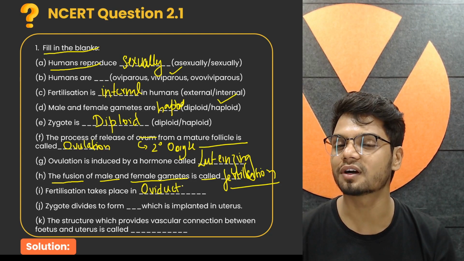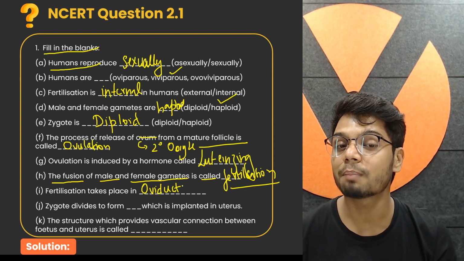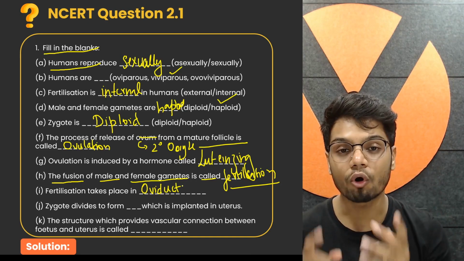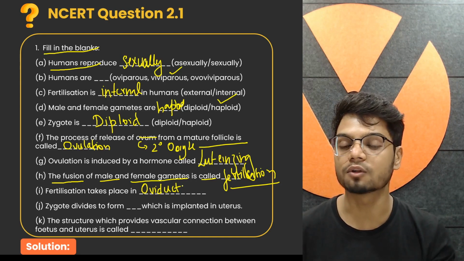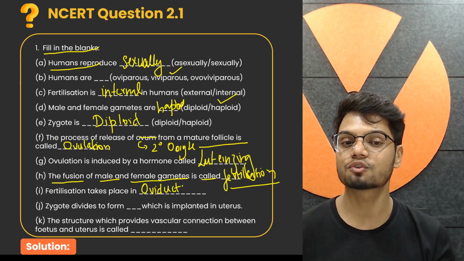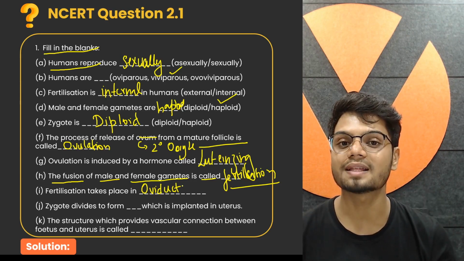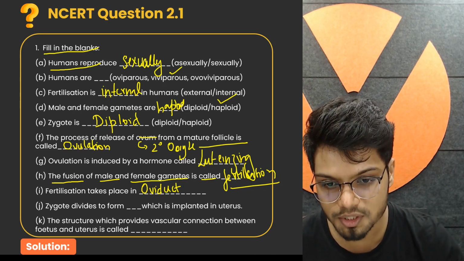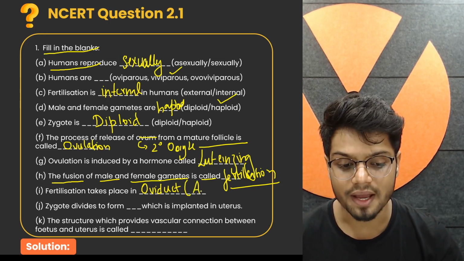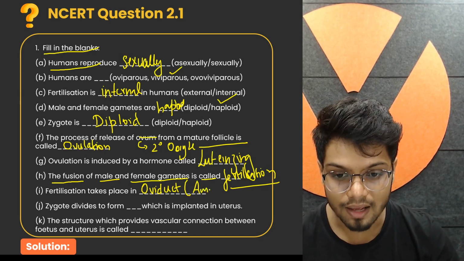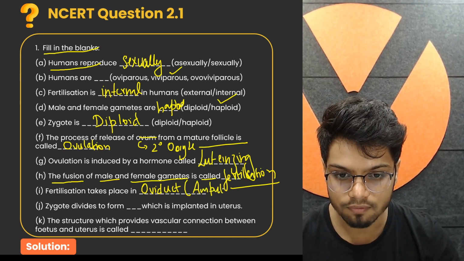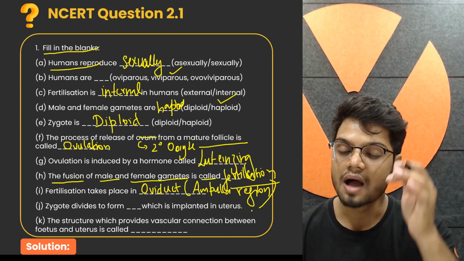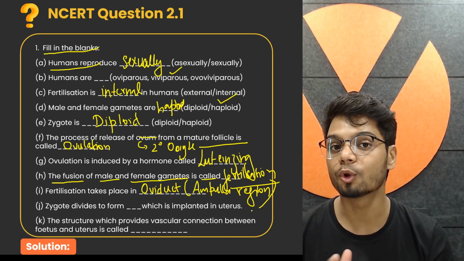But where exactly in the oviduct? Which exact part of your fallopian tube? We know the fallopian tube is divided into 3 different parts. According to your new NCERT, the one published 5 years back, the fertilization takes place in the ampulla region of your fallopian tube. The previous NCERT which I studied from, probably 8 to 10 years back, had the ampullary isthmus region, but right now you have the ampulla region. So the fertilization takes place in the ampulla region of the oviduct or fallopian tube.